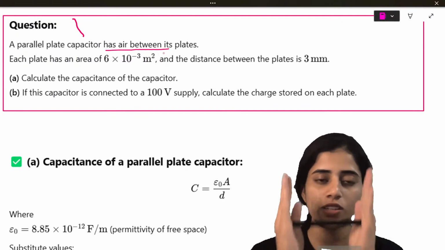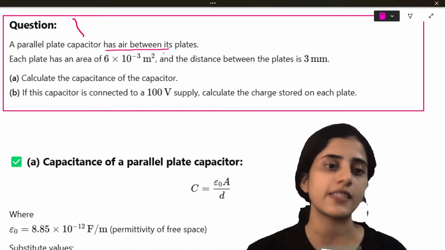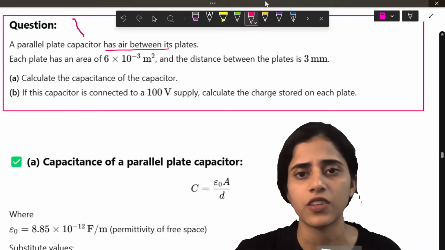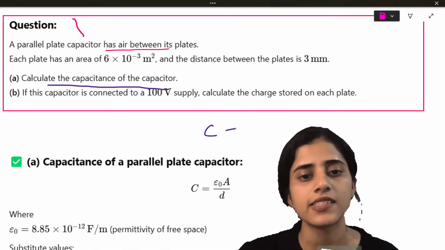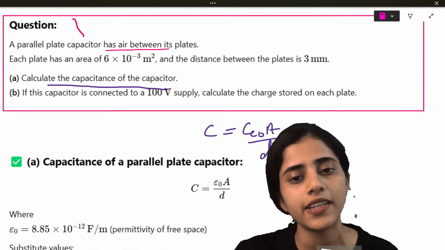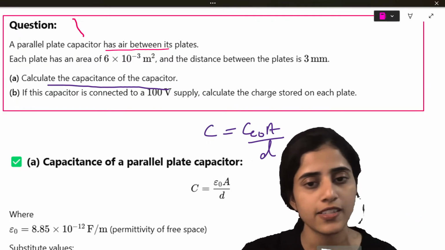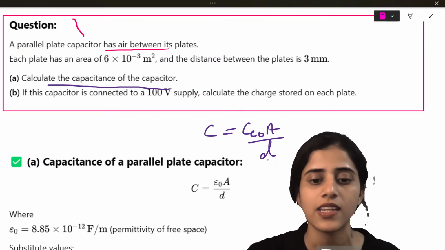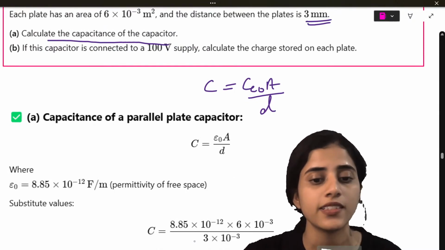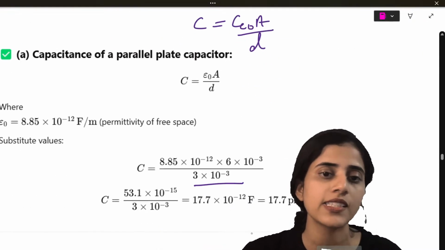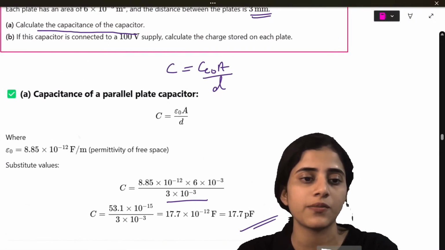So there are parallel plates. Area is given. Distance between them is given. We have to find out the capacitance. So let's look at the first part of the question: calculate the capacitance of the capacitor. Formula for capacitance, C is equal to epsilon naught A by d. All these three quantities we know. What is epsilon naught? 8.85 into 10 raised to minus 12. Area we know, 6 into 10 raised to minus 3, divided by distance, 3 millimeters. You should convert it into meters, so it will be 3 into 10 raised to minus 3 meters. If you do the math, you will get 17.7 picofarad.